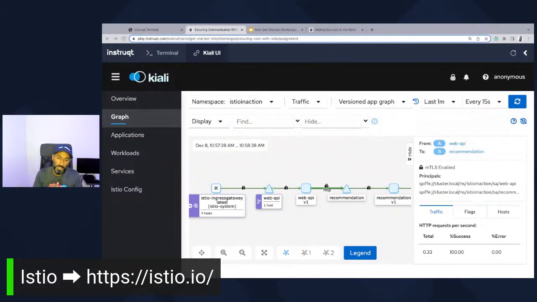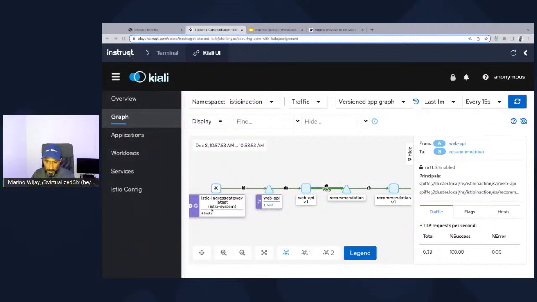Now, there's so much more we can dig into, but we're not going to be able to get to all of it. What I want to point out is that the service mesh does a number of things. We saw some traffic routing using the Istio Ingress Gateway. We saw some visualization, which we're seeing right now using Kiali. Guess what? The sidecar resources are sharing this information with Kiali to show us how the traffic is moving. We're also witnessing that security is in place from an encryption standpoint.